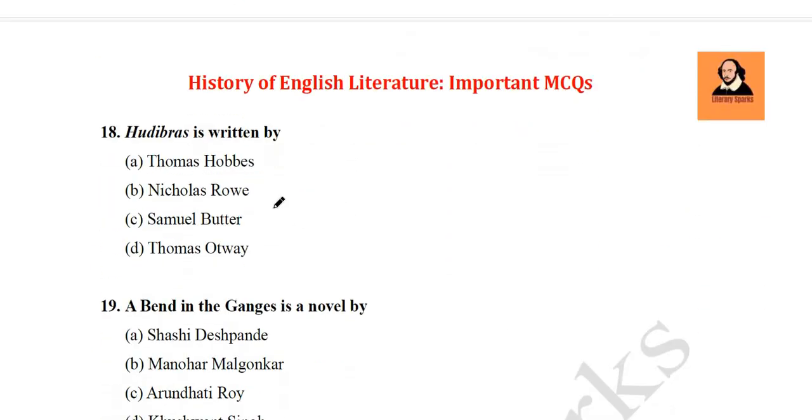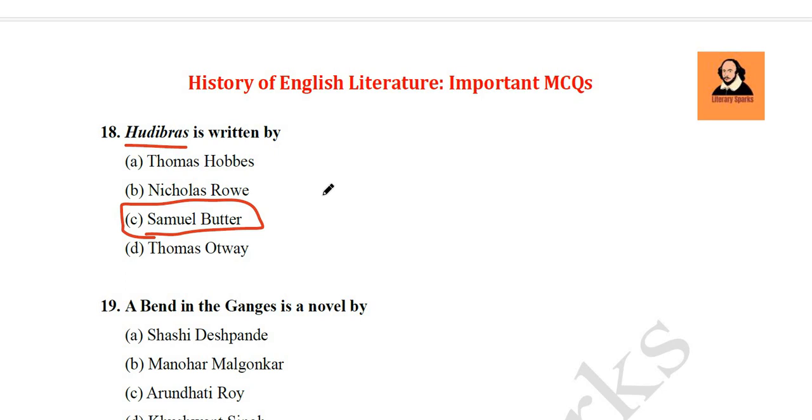The next question we have, Hudibras is written by. Hudibras, this is a famous satirical poem written in the Restoration period. So, who is the writer? Thomas Hobbes, Nicholas Rowe, Samuel Butler, Thomas Otway. So, it's Samuel Butler who has written this book, Hudibras.